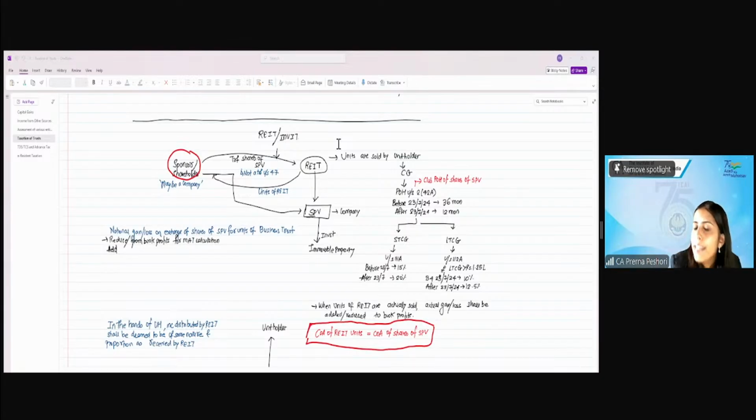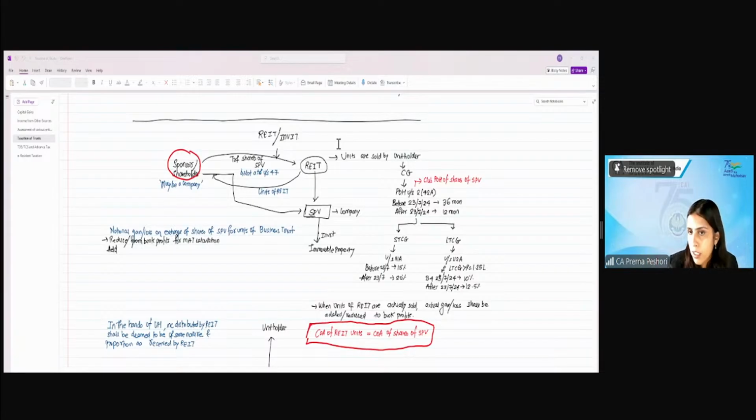Now, before 23rd July 2024, the period of holding of the units of REIT was 36 months. If it is more than 36 months, it will be long term. Now, it is considered as 12 months after 23rd July 2024 for the purpose of determining whether it is long term or short term.